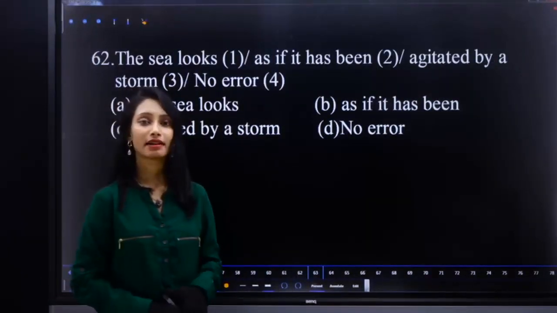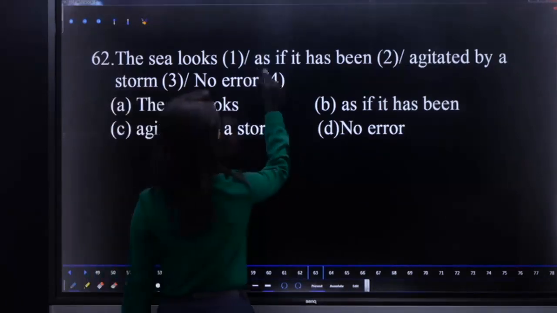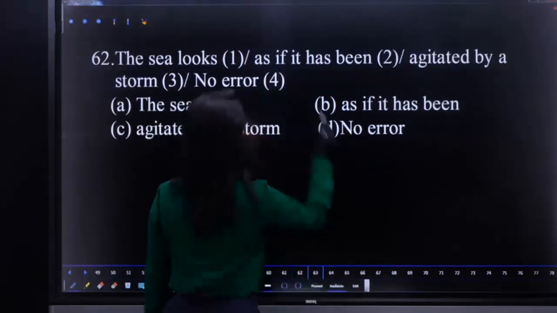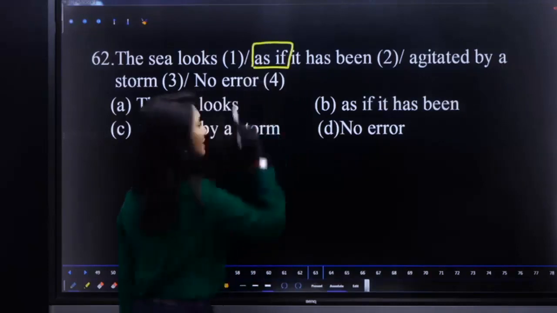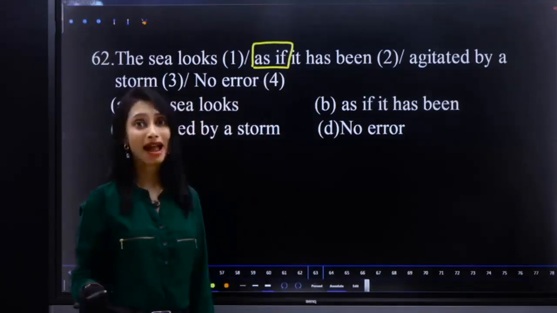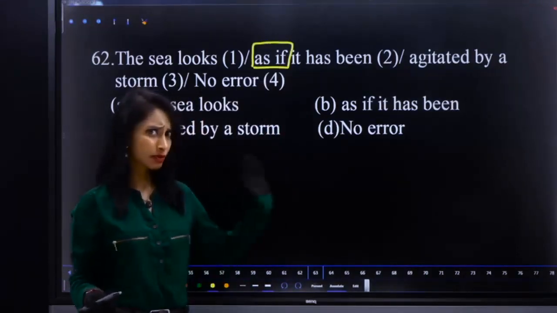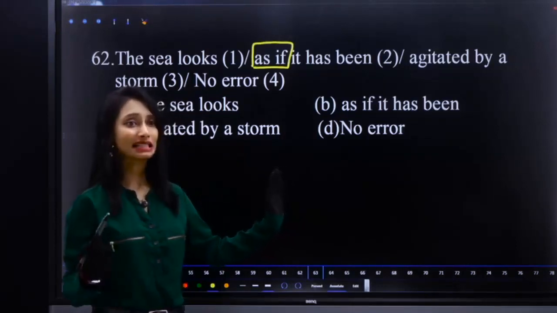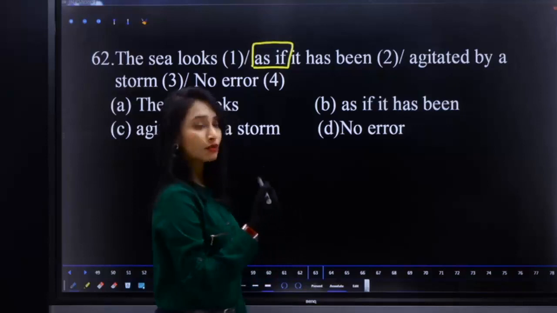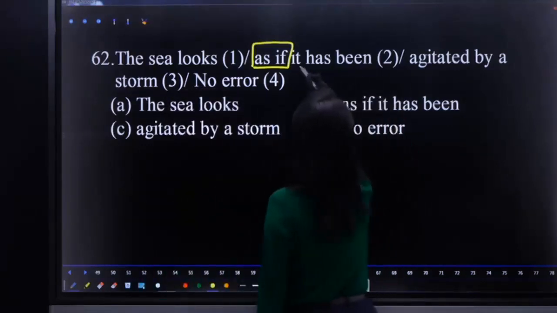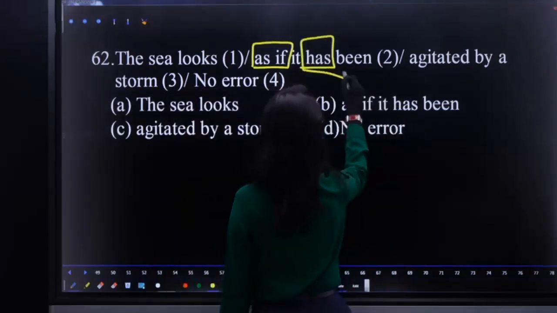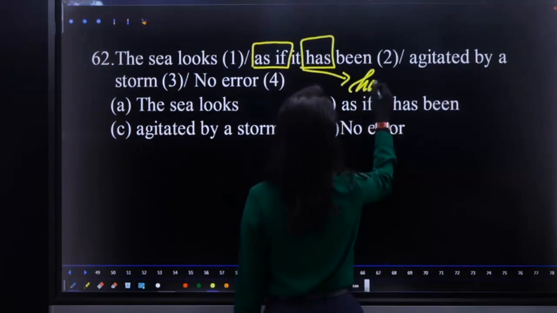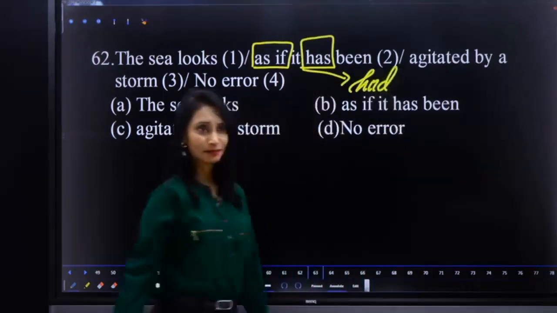What is the error? See, we have here the clue word as if, which expresses an adverb clause of manner. That means the next form should be in imaginative. That means we must use past subjunctive. Hence, we require to place had instead of has.